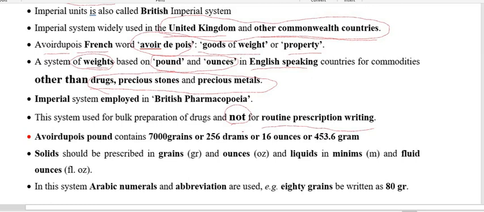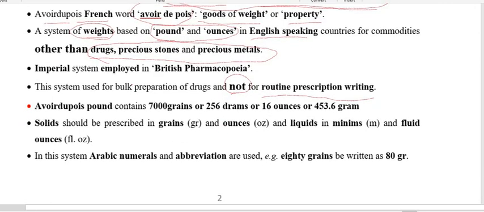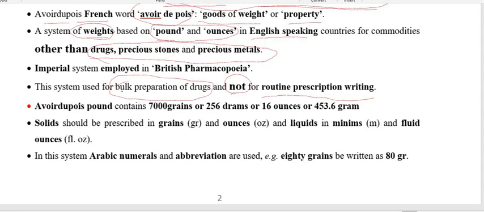This system is used for the preparation of bulk drugs.